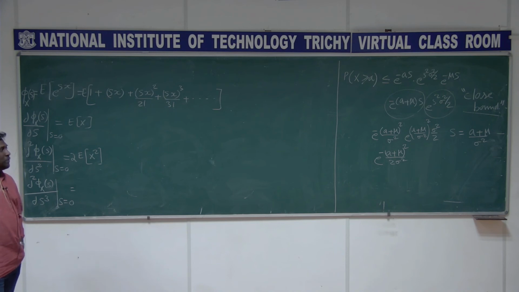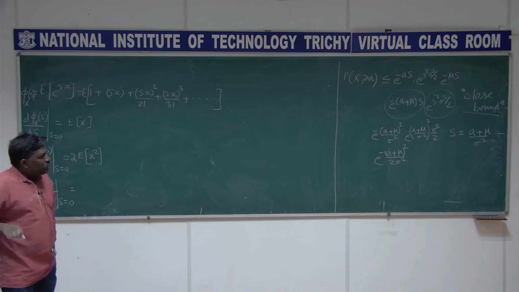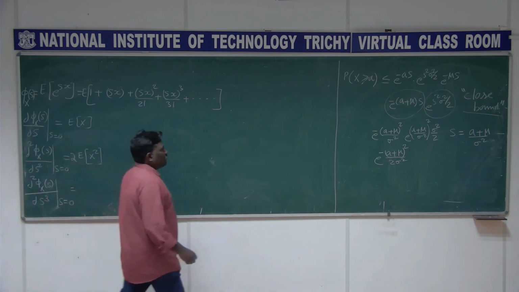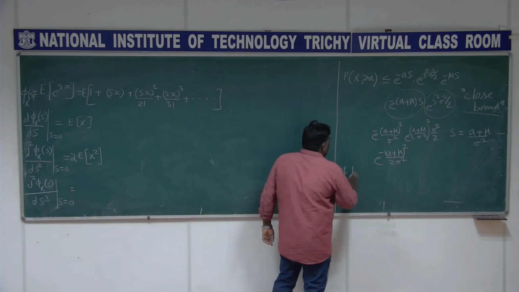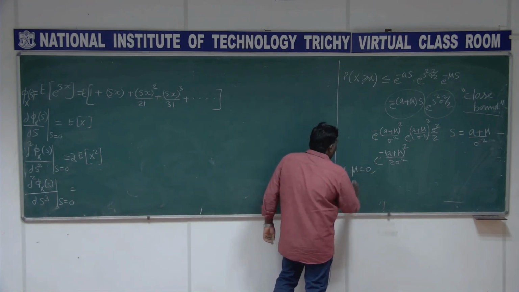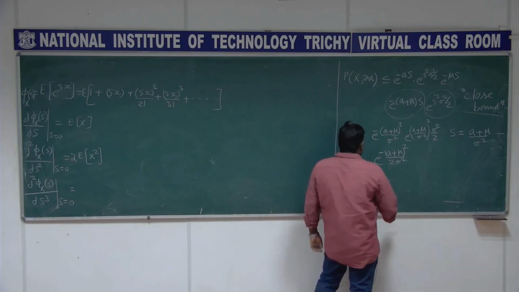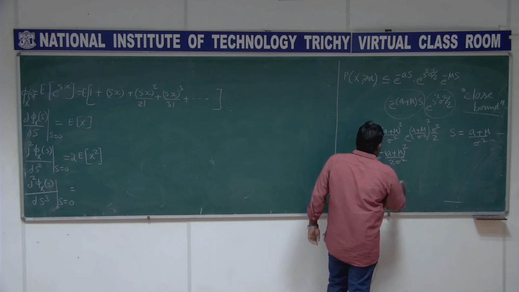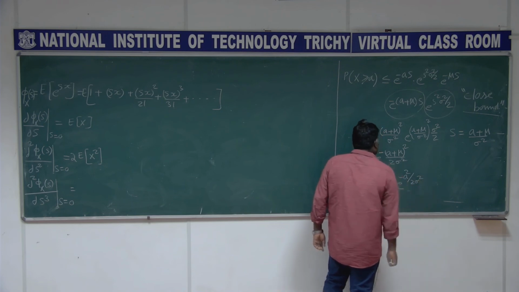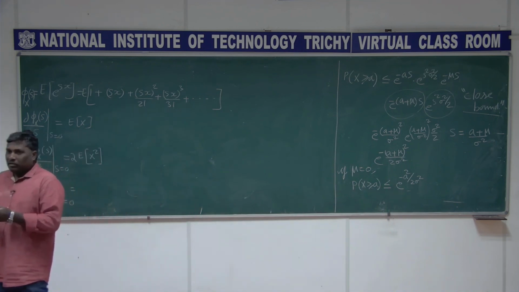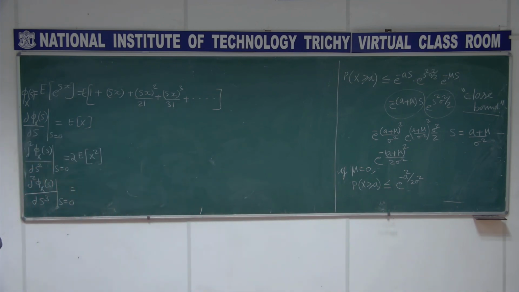Okay. So the special case, of course, when mu is 0, you get e power minus a squared by 2 sigma squared. So if mu is 0, you get probability of x greater than or equal to a is less than or equal to e power minus a squared by 2 sigma squared. So it is a closed bound I am telling. So e power minus a squared by 2 sigma squared, it is that Chernoff bound.